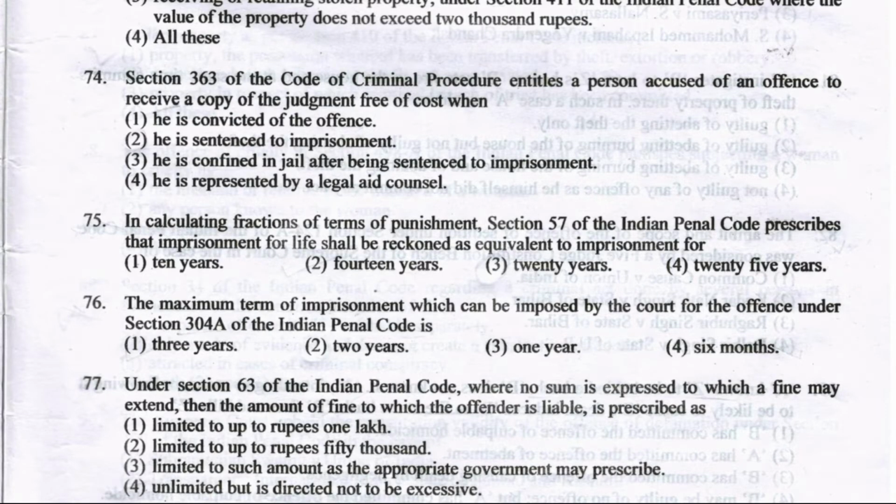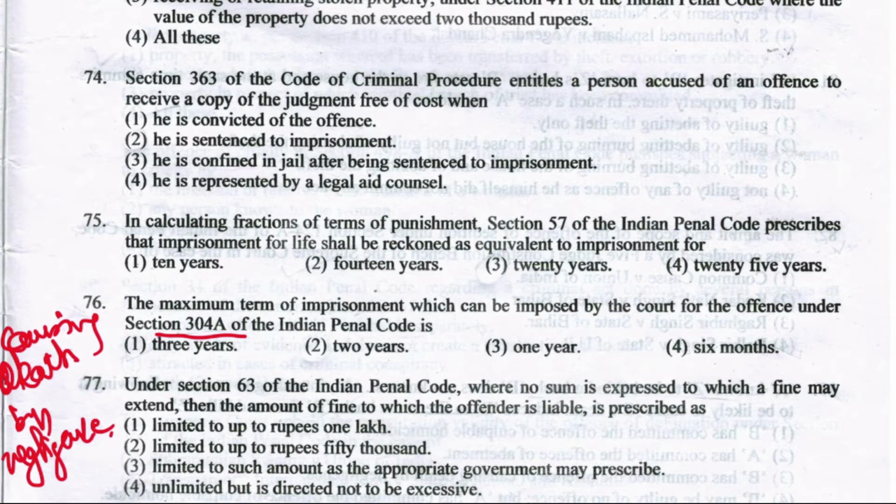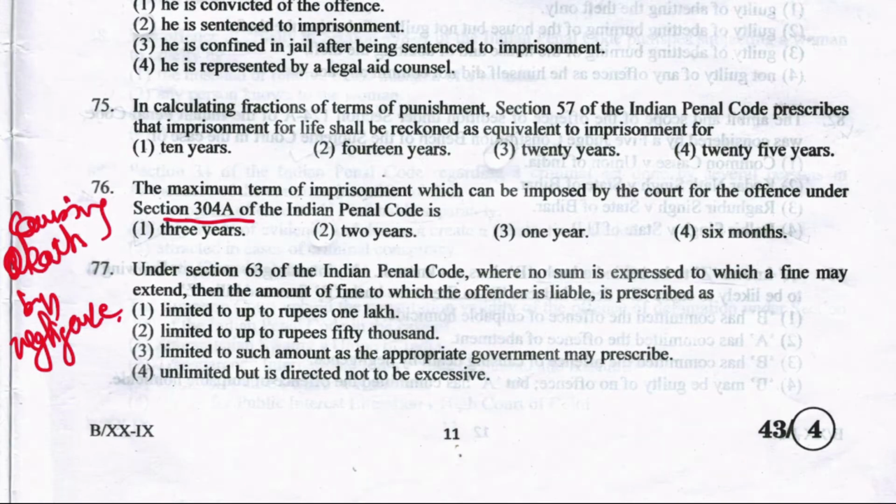The maximum term of imprisonment which can be imposed by the court for the offence under section 304A of IPC is 3 years, 2 years, 1 year, or 6 months. So first of all, what's in section 304A? It is causing death by negligence, right? So what does the section say? It says that whoever causes the death of any person by doing any rash or negligent act not amounting to culpable homicide shall be punished with imprisonment of either description for a term which may extend to 2 years, or with fine, or with both. So it is already mentioned in section 304A. Then the right answer is 2 years.